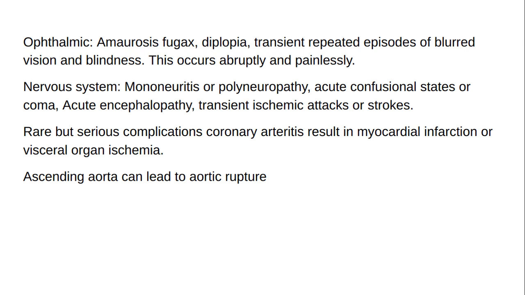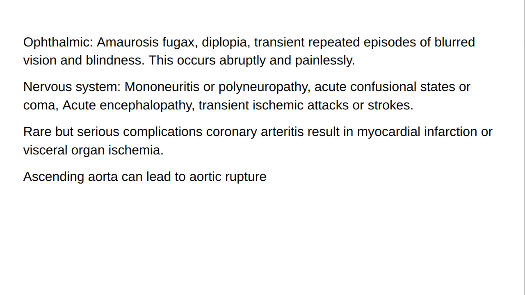Ophthalmic complications are common and include visual disturbances, amaurosis fugax, diplopia, transient repeated episodes of blurred vision, and blindness, which occurs abruptly and painlessly. The most common cause of vision loss in GCA is anterior ischemic optic neuropathy. This results from ischemia of the optic nerve head, which is supplied mainly by the posterior ciliary arteries.